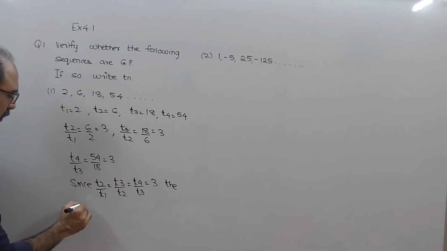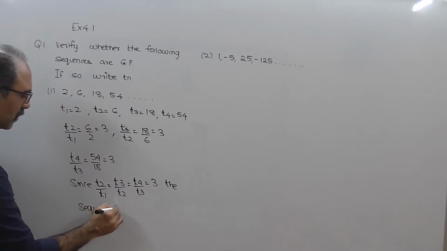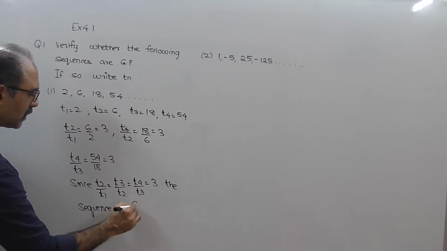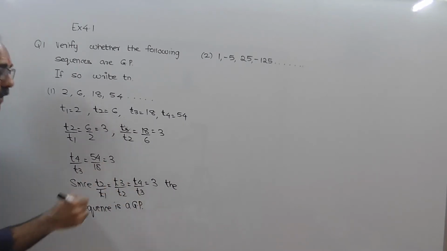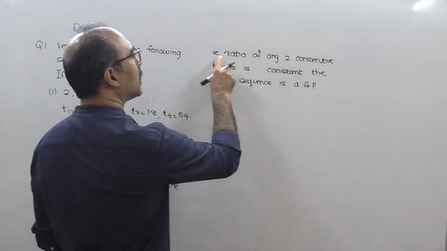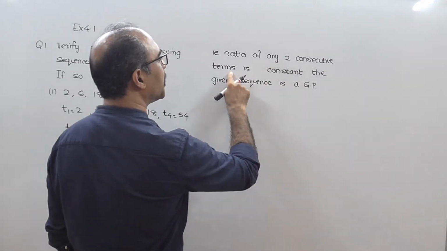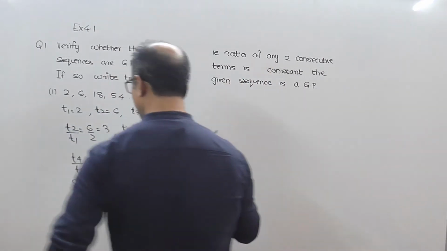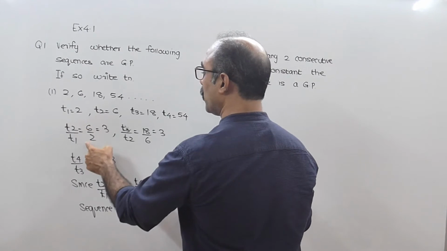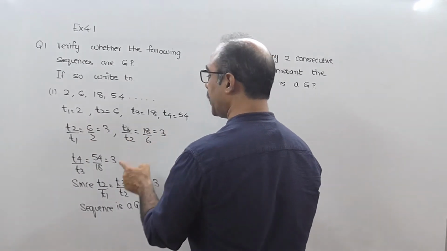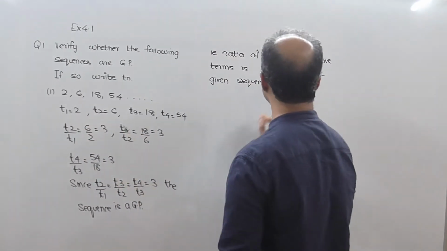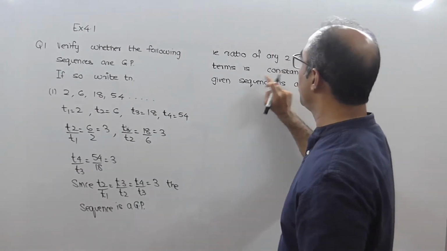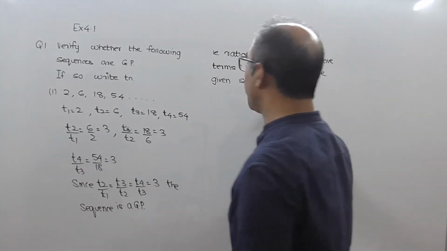the sequence is a GP. It means that the ratio of any two consecutive terms is constant. Constant means that it will remain the same. T2 by T1 or T3 by T2 or T4 by T3, whatever you do, it will be constant, means it will remain the same. The sequence is a GP.